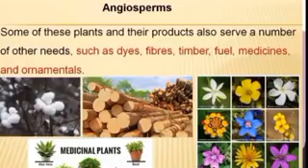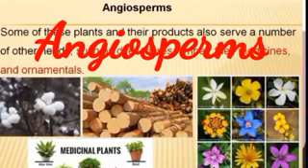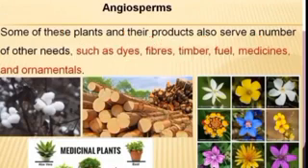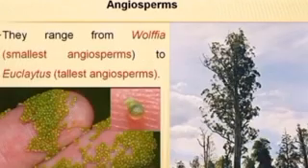The next one is angiosperm, the member of the fifth group coming under the plant kingdom. The angiosperms are flowering plants comprising a large number of species of the plant kingdom. They are presently the dominant plants on earth. They can be found in an extremely wide range of habitats, from seawater to freshwater, from tropical to polar regions.